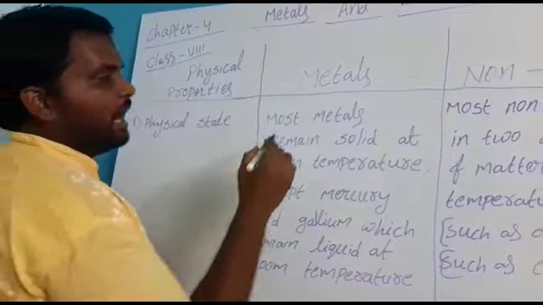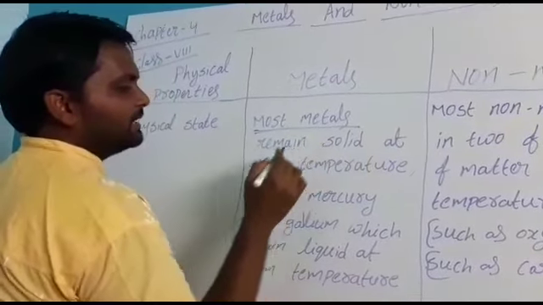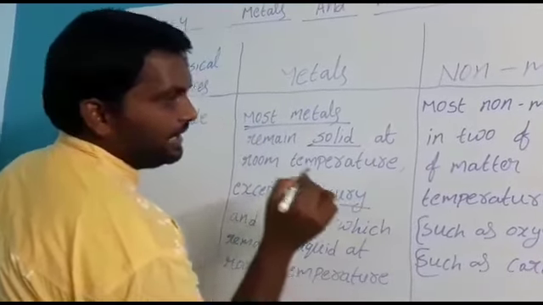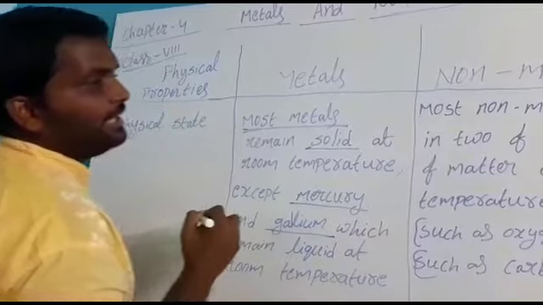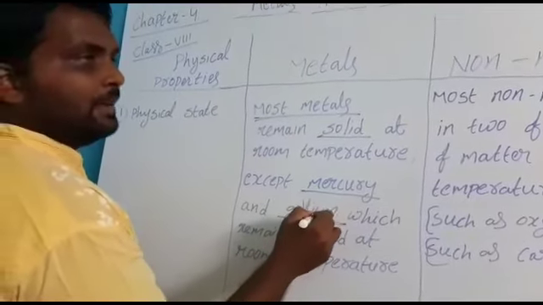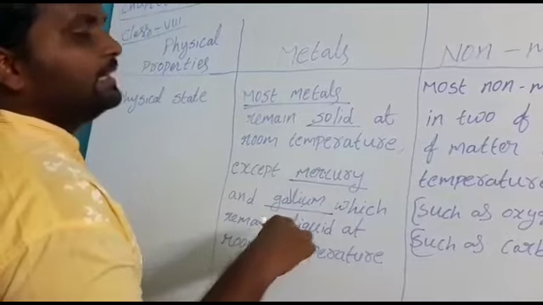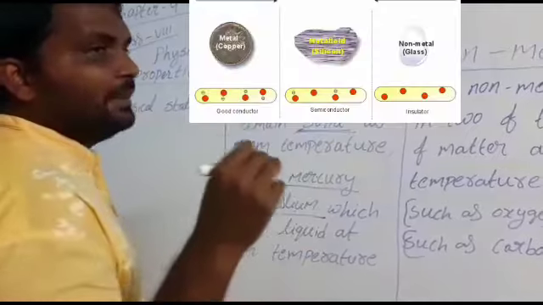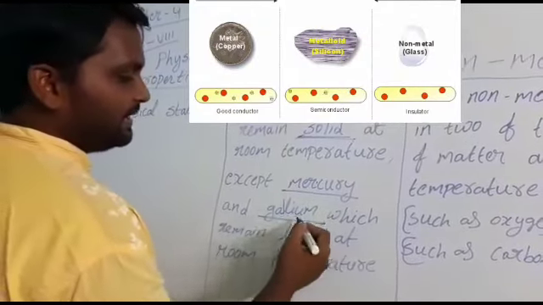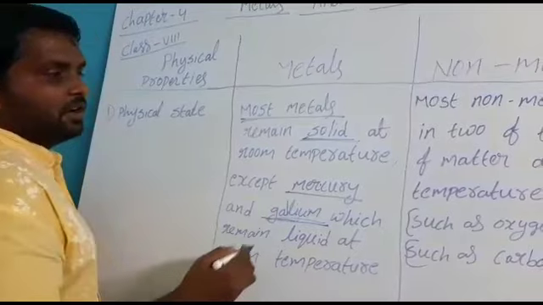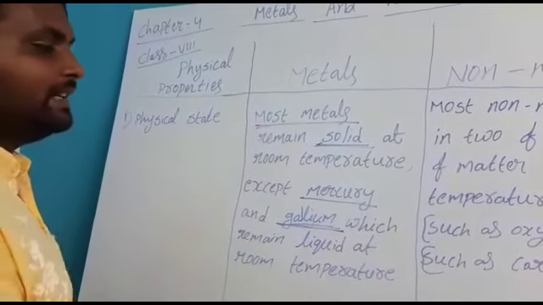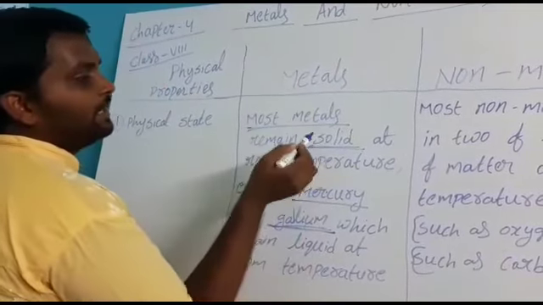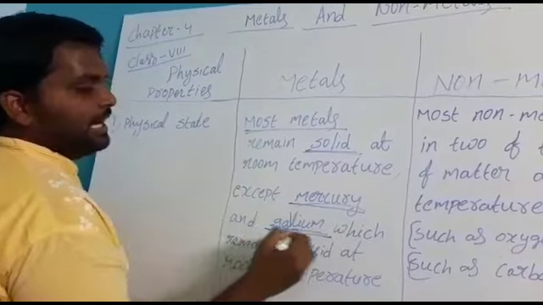So almost all metals are available in the solid state, but mercury and gallium are metals available in the liquid state. Gallium is actually solid, but when heated it converts into liquid. So metals are mostly solid, except mercury and gallium.